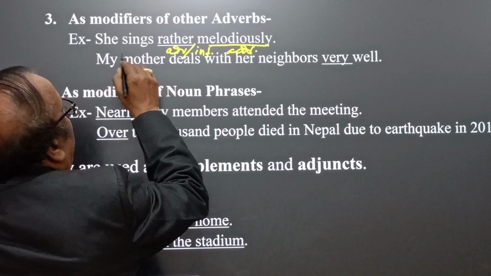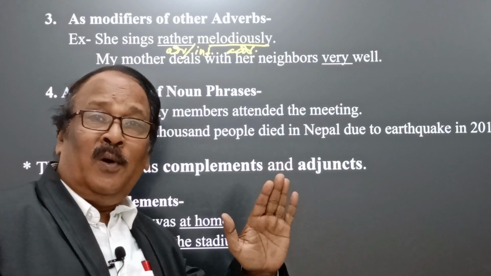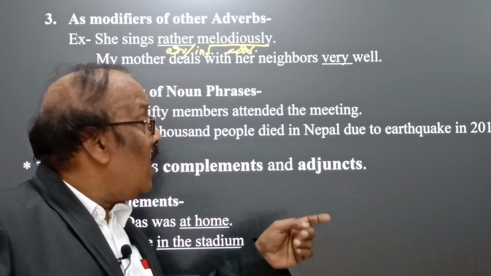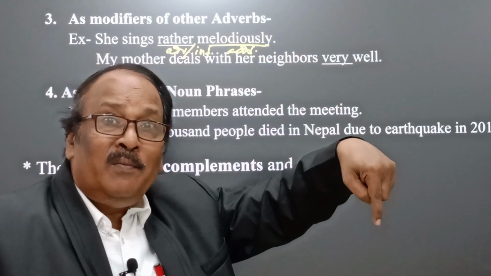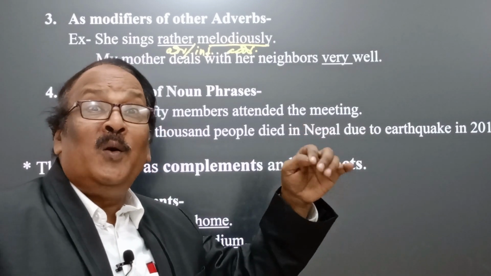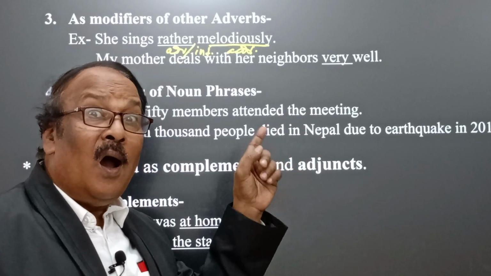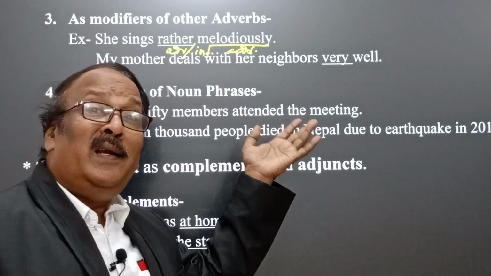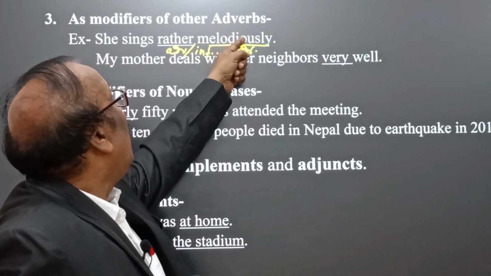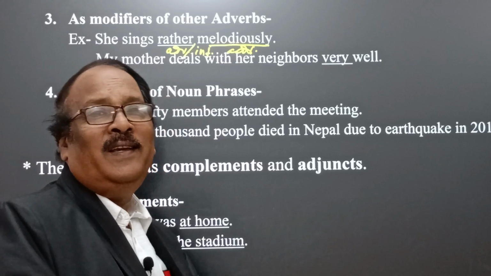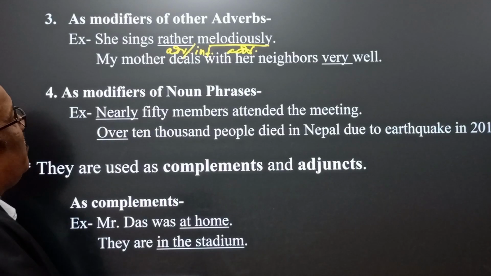Of manner. She sings how? Rather melodiously. She sings melodiously, okay, melodiously is an adverb, but rather melodiously: it means rather qualifies melodiously. It means her singing is very melodious to listen to. Here rather is the intensifier, and an intensifier is also a type of adverb, and that intensifier qualifies melodiously. It means here an adverb qualifies an adverb, modifiers of other adverbs.